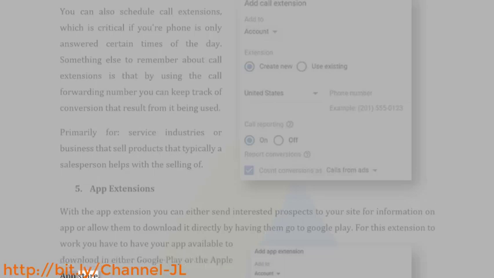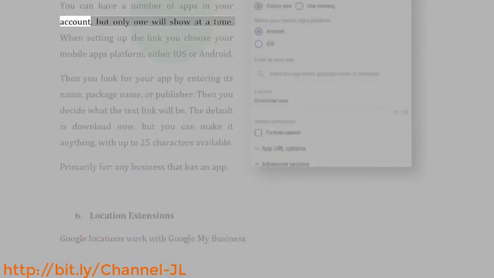Apple App Store. You can have a number of apps in your account, but only one will show at a time. When setting up the link you choose your mobile app's platform, either iOS or Android. Then you look for your app by entering its name, package name, or publisher. Then you decide what the text link will be. The default is "download now," but you can make it anything, with up to 25 characters available. Primarily for any business that has an app.